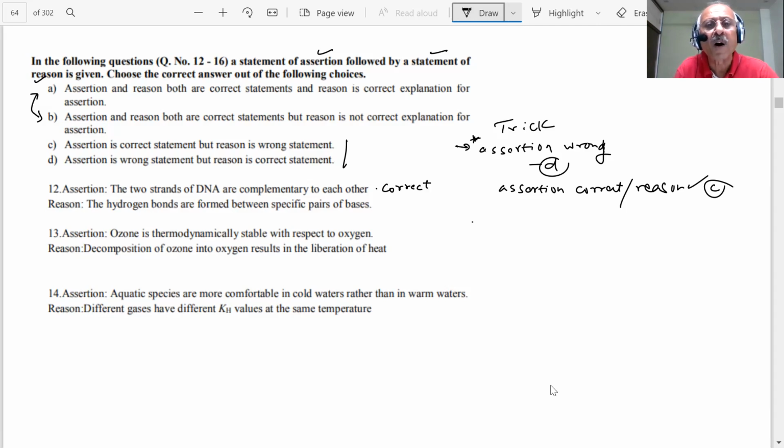The reason: the hydrogen bonds are bound between specific pairs of bases. Tell me, yes or no. It is also correct. I've shown you in our lecture how the hydrogen bonds are there between the bases, very specific pairs. Completely we have shown you. So is that the reason for the two strands being complementary? No, sir. This is not the reason? Then what is the reason? Tell me. What is the reason, students, if this is not the reason?